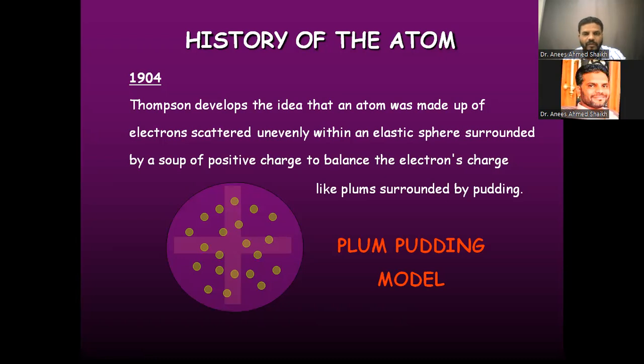In a watermelon, you will find the large fleshy material, and in that fleshy material, small seeds. These small seeds are nothing but the electrons, and the fleshy red material acts as the positively charged sphere, that is, the proton.